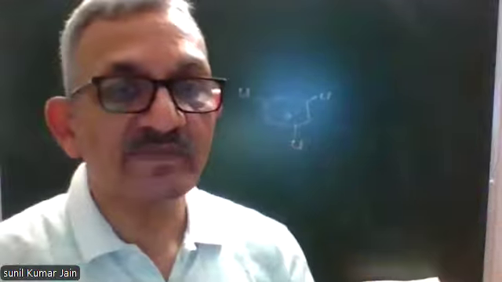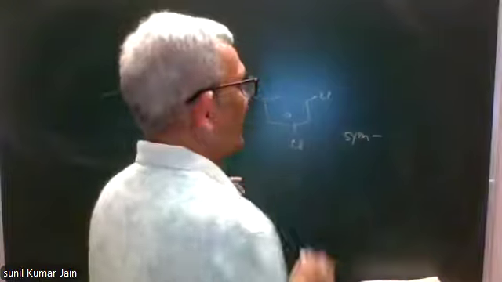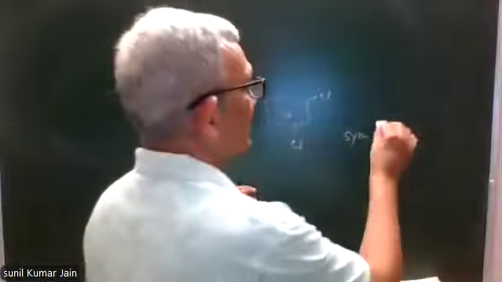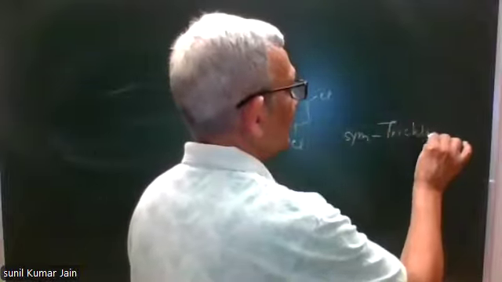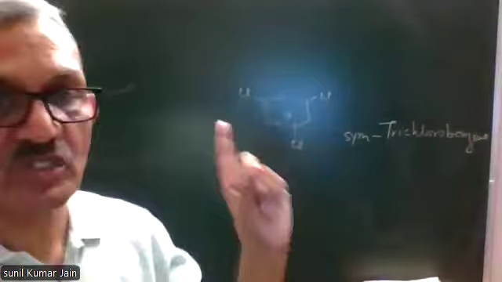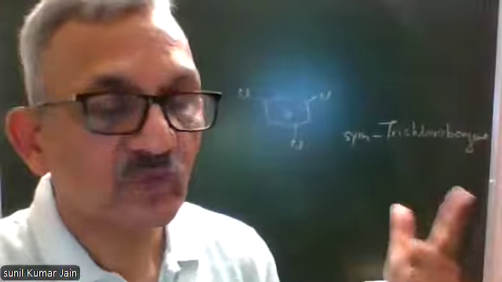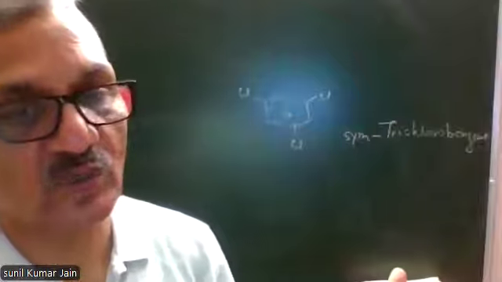If you look at this structure, this appears to be a symmetrical structure because there are halogen atoms attached to alternate carbon atoms, alternate corners. Therefore, the common name is sym, symmetrical trichlorobenzene. Common name symmetrical trichlorobenzene. IUPAC name is 1,3,5-trichlorobenzene. Last three examples.